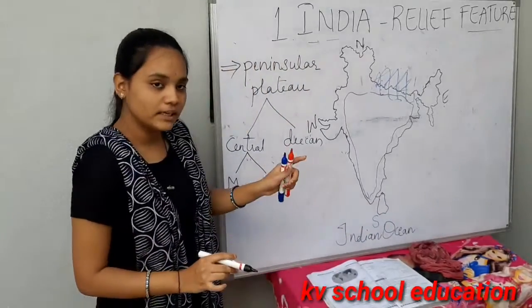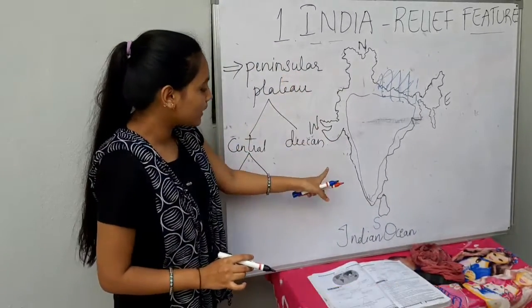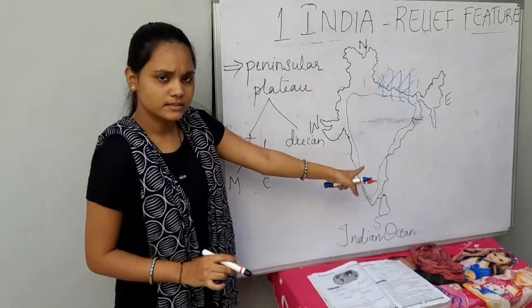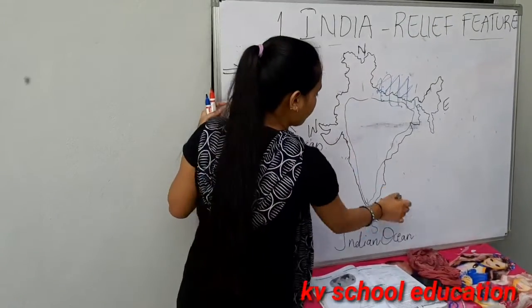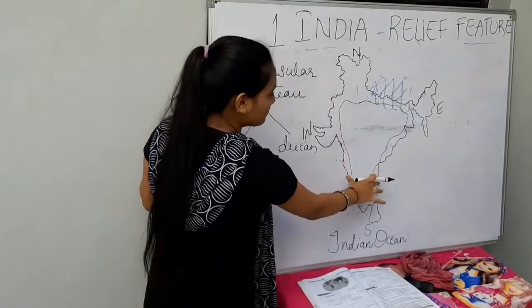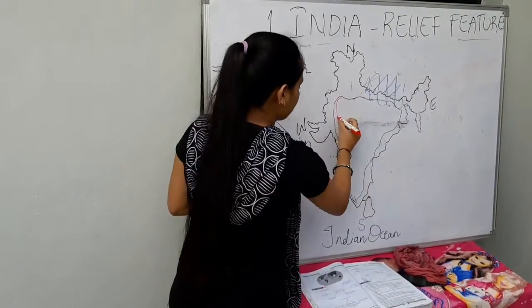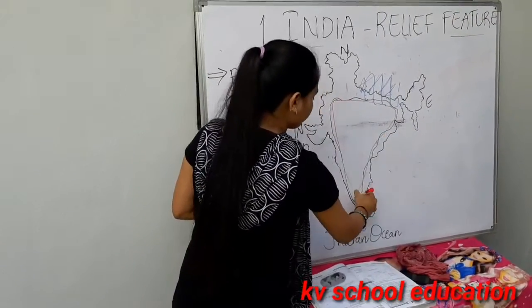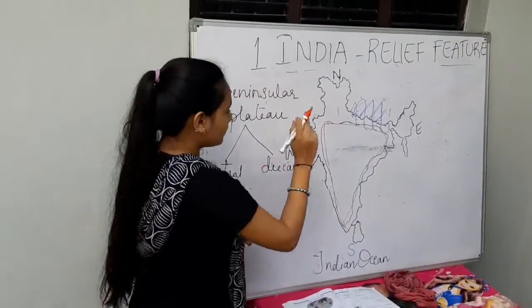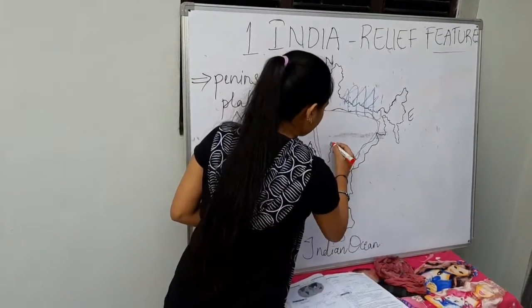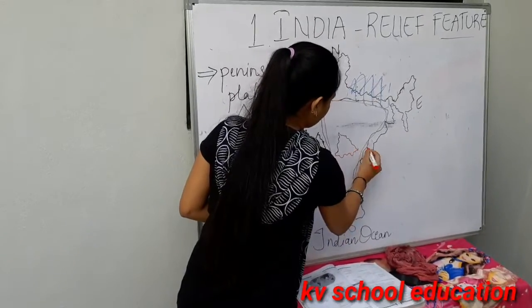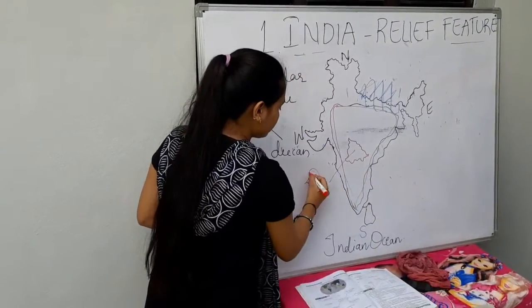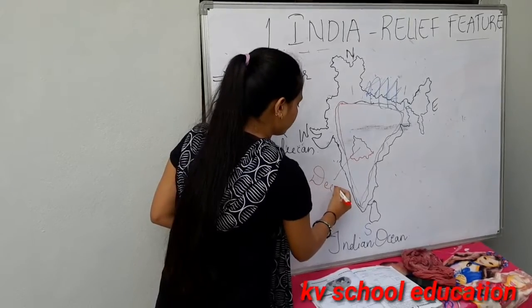I said in the beginning that a peninsular region is nothing but it should cover three sides of water around the country. So here there are three sides of water. So this whole is the peninsular plateau. In this, the Deccan Plateau we need. So this is Telangana. Telangana comes under Deccan Plateau.